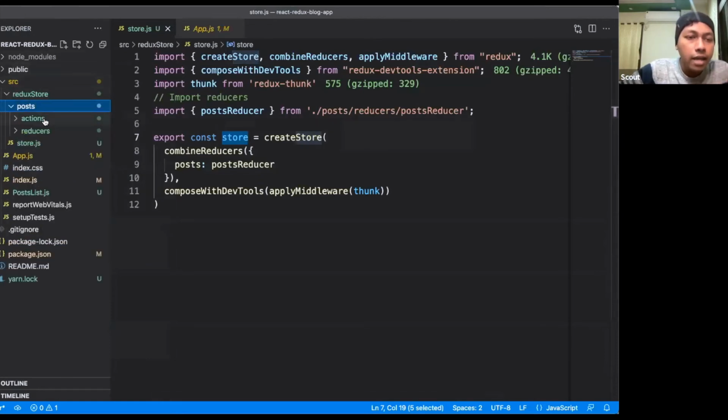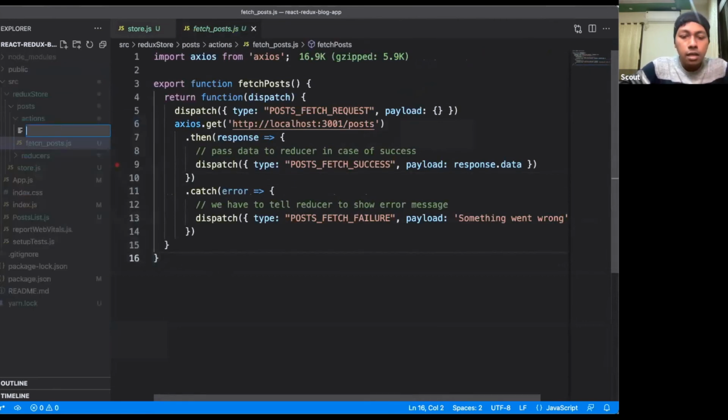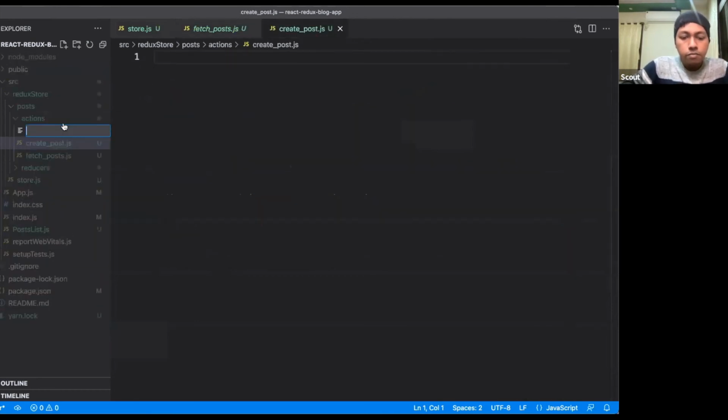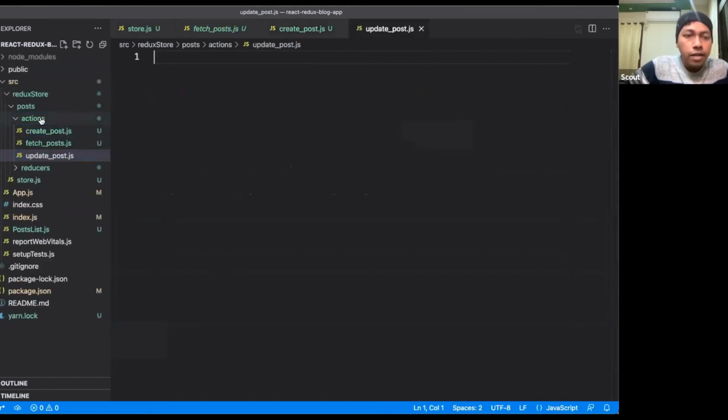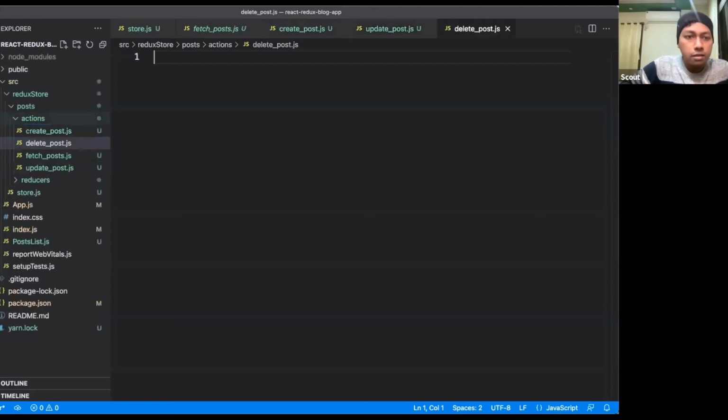For the posts module, we can use this fetch post action. Similarly, we can create createPost.js, updatePost.js, and deletePost.js.